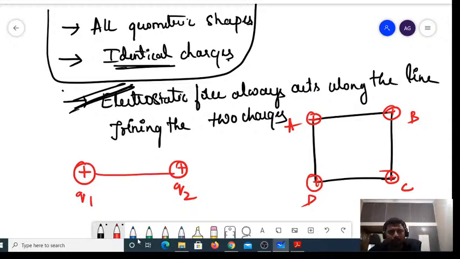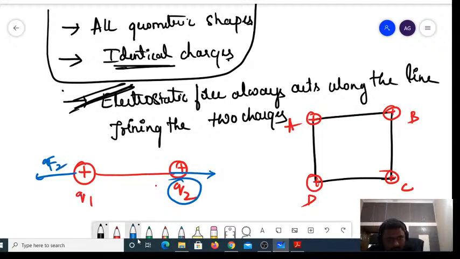Now Q1 will repel Q2. Meanwhile, Q2 will also repel Q1. Now, what is the direction? Q1 will be repelling Q2 along the line joining. Repelling means pushing it away. Attracting means pulling it towards. So Q1 will push Q2 in the outward direction. Similarly, Q2 will also push Q1 in the outward direction.